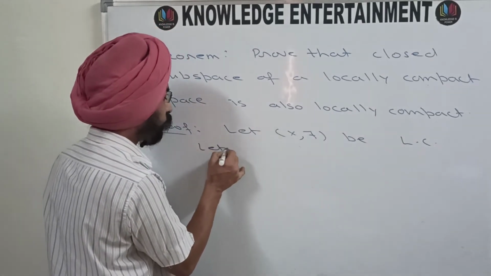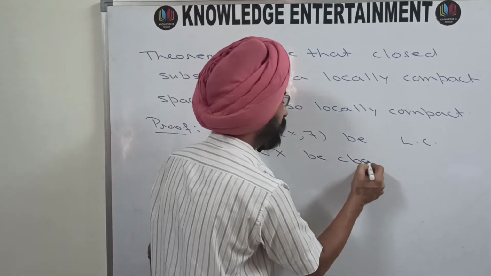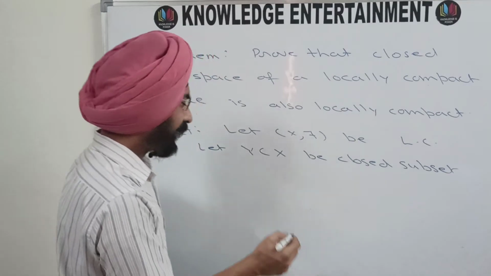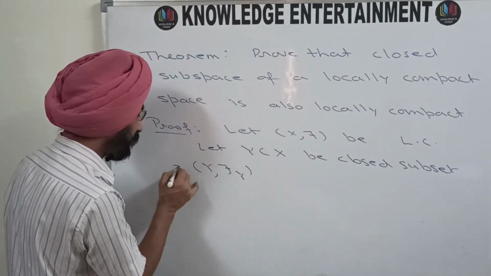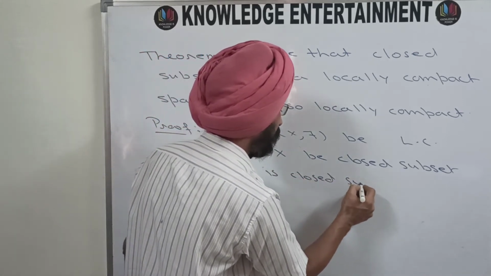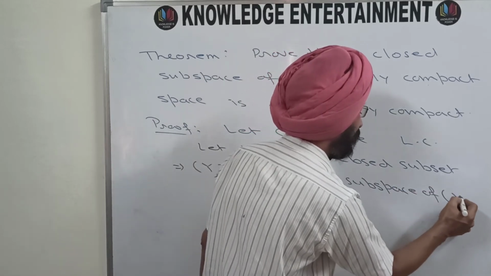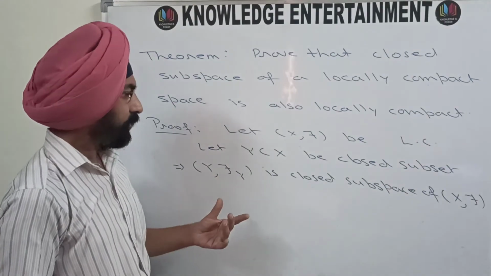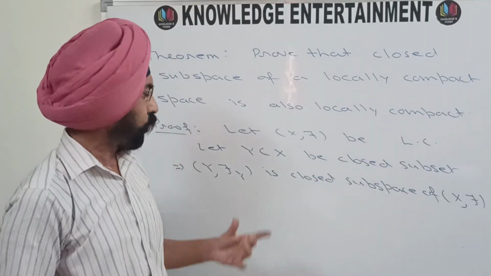Let Y be a closed subset of X. Then the topology τ_Y is a closed subspace of that given topological space (X, τ), and we will show that if (X, τ) is locally compact, then (Y, τ_Y) is also locally compact.